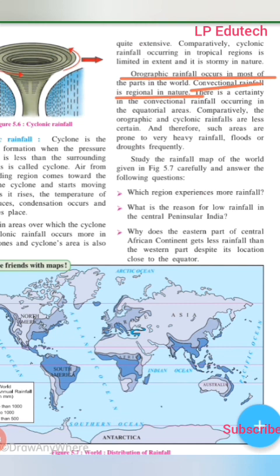There is certainty in the convectional rainfall occurring in the equatorial areas. Comparatively, the orographic and cyclonic rainfalls are less certain, and therefore such areas are prone to very heavy rainfall, flood or drought frequently.